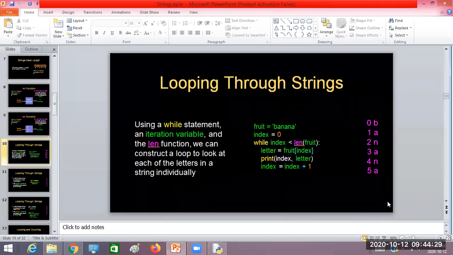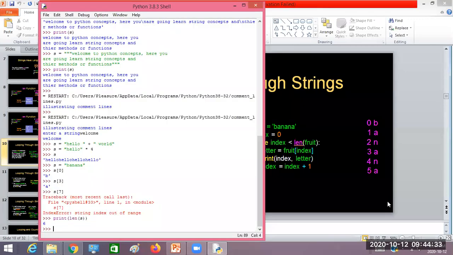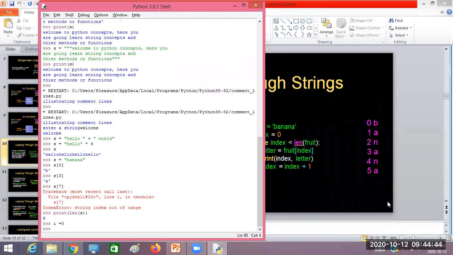Then if you want to loop through the string, I created banana, so I want to loop through every character of the string with the index position. Then it is simple, you can do a simple coding here. I'll take i equals 0, an index position, and then take while i less than the length of s.